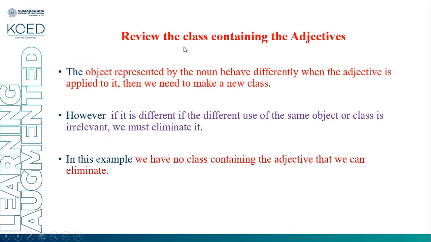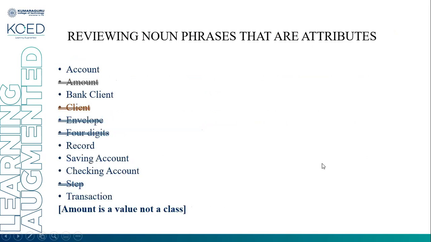The next step, review the classes containing adjectives. If the object represented by the noun behaves differently when the adjective is applied to it, then we need to make a new class. You have to give an adjective to a particular class; if it is behaving differently, then you have to define it as a new class. However, if the different use of the same object or class is irrelevant, we must eliminate it. In this example, we have no classes containing adjectives, so no class belongs to that category.